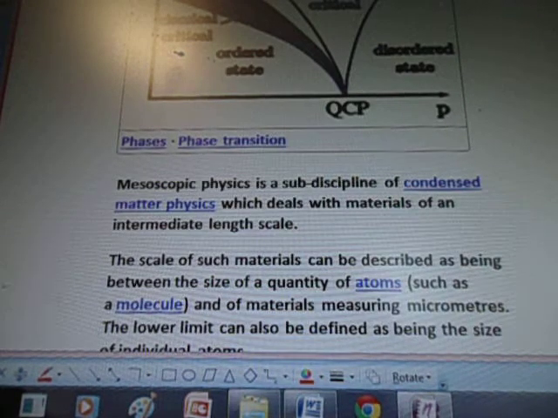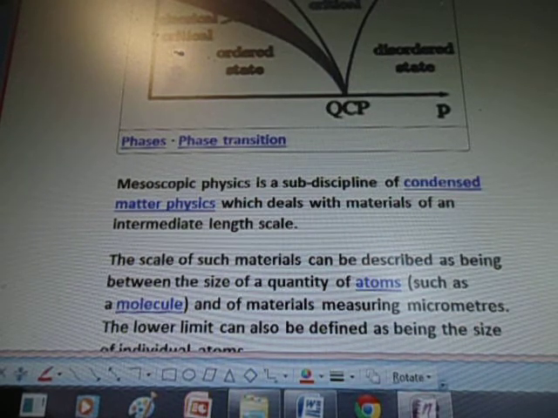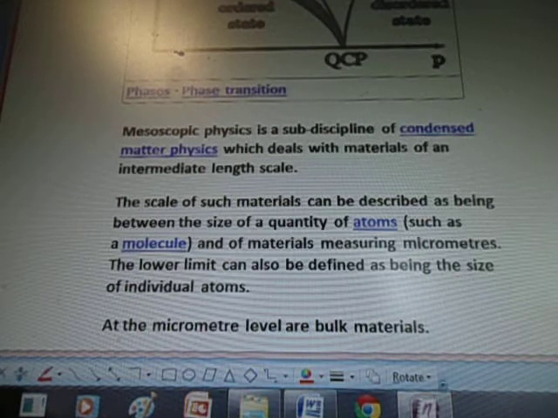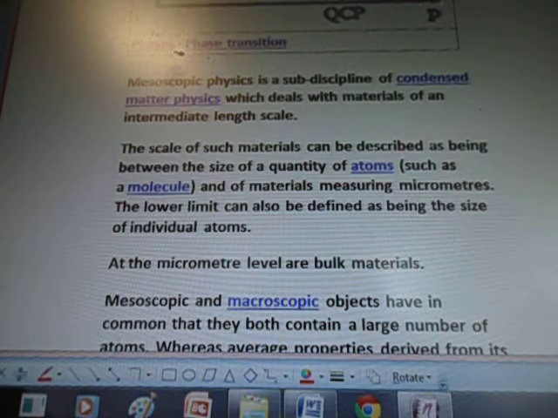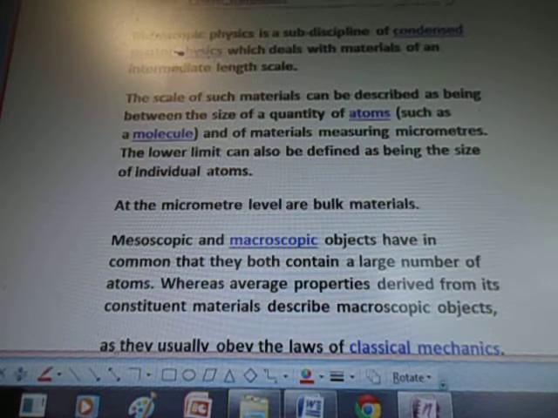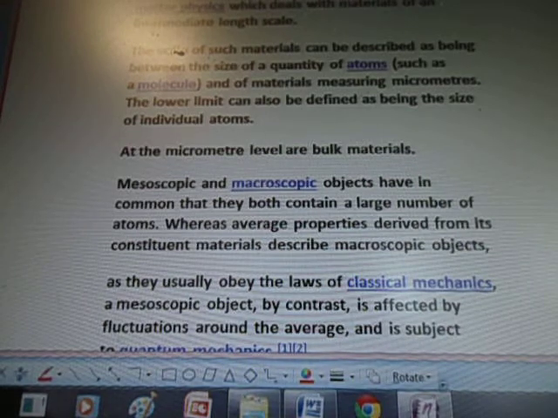Mesoscopic physics is a subdiscipline of condensed matter physics, which deals with materials of an intermediate length scale. The scale of such materials can be described as being between the size of a quantity of atoms, such as a molecule, and of materials measuring micrometers. The lower limit can also be defined as being the size of individual atoms. At the micrometer level are bulk materials.